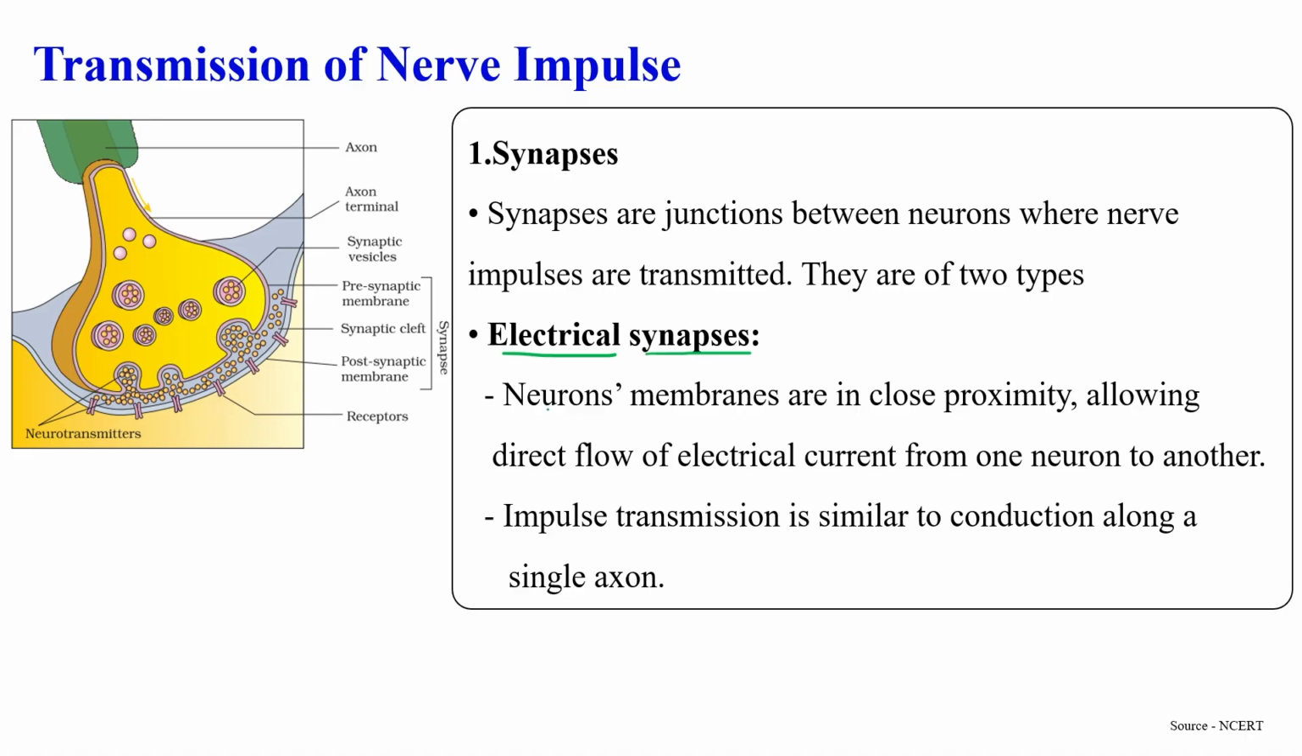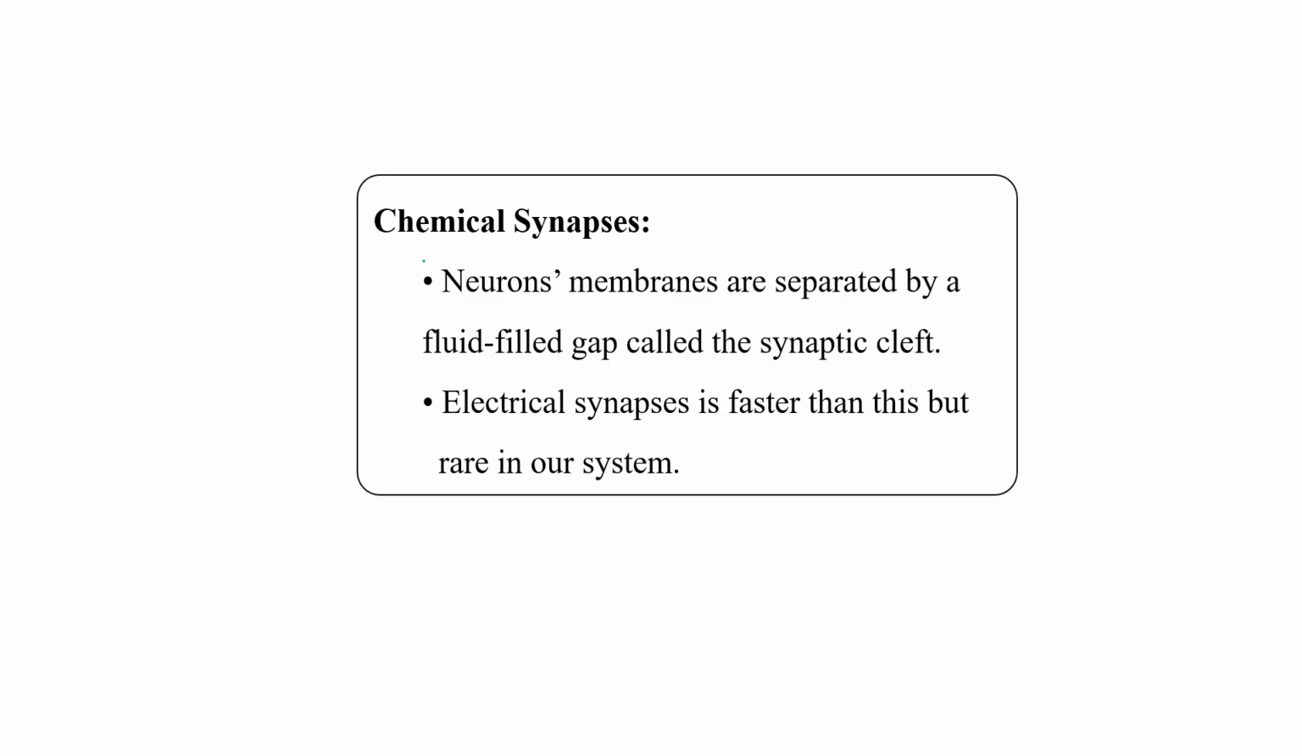Normally, when neuron membranes are in close proximity, as you can see in this picture, two neurons are in very close proximity. This allows direct flow of electric current from one neuron to another, and this is how impulse transmits from one neuron to another. This is similar to how an impulse conducts within a single axon. These are so close to each other. This is known as electrical synapses.